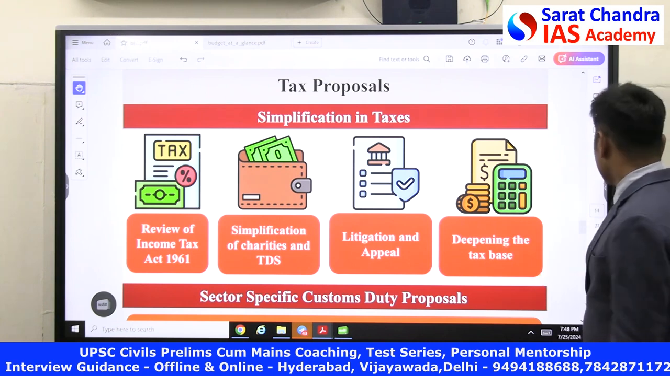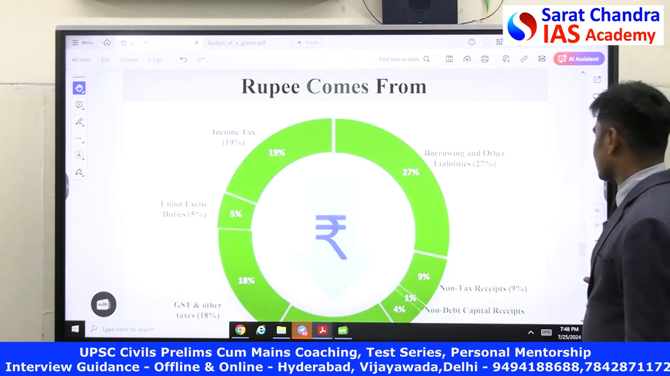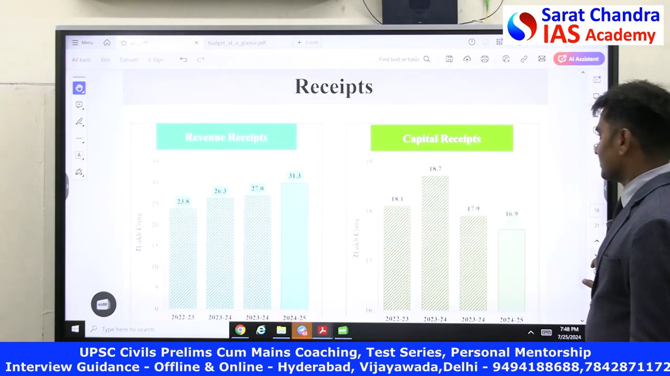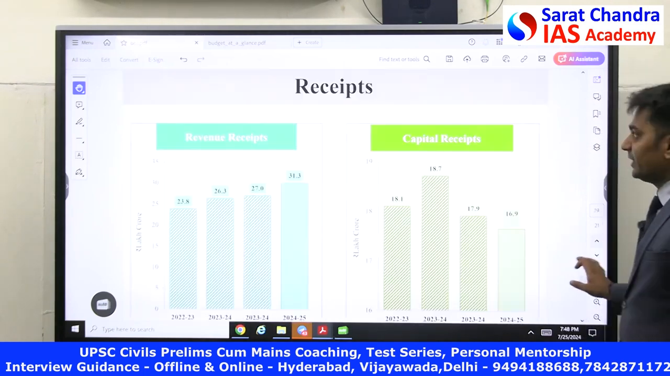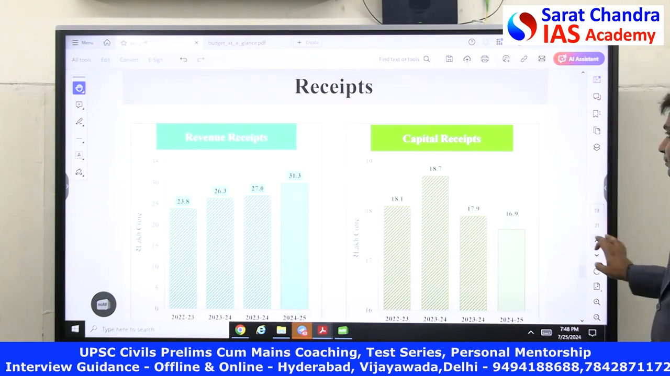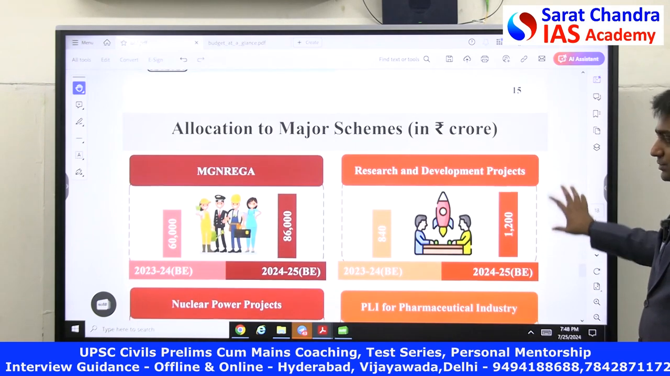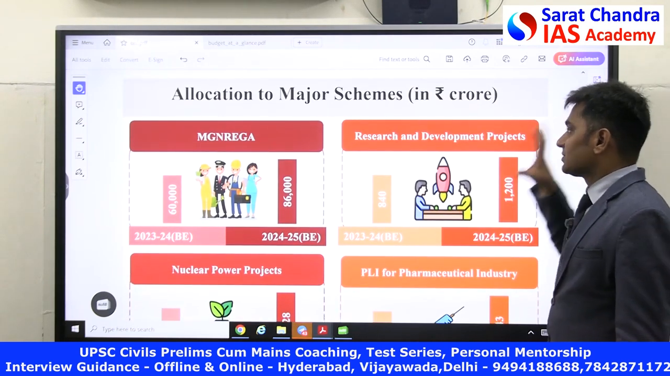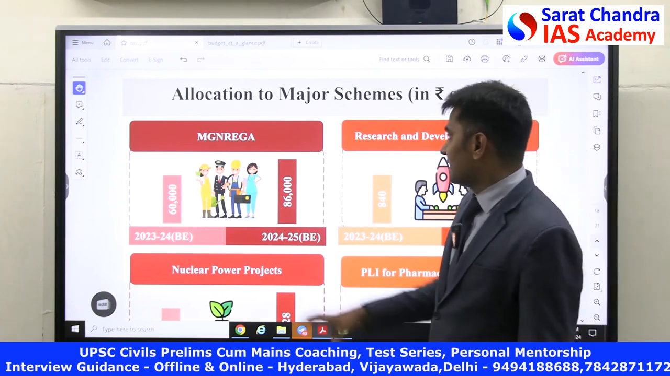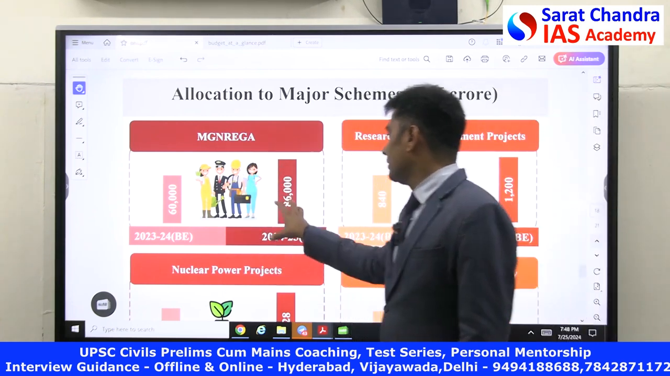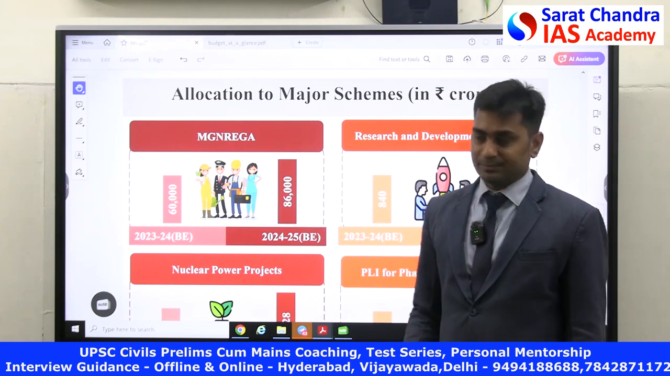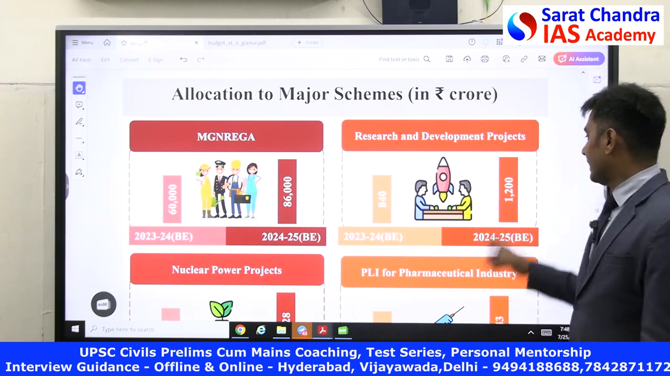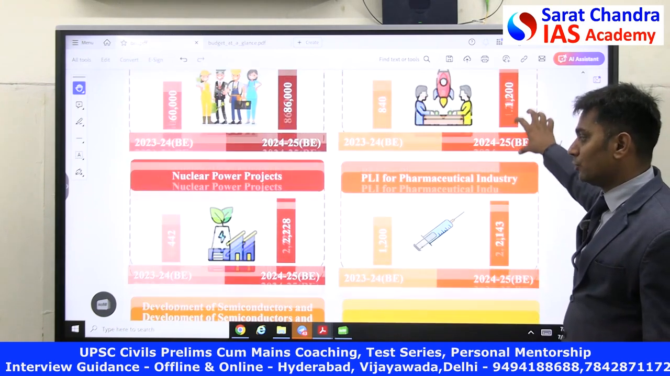This is tax proposals that Government of India has announced, direct tax proposals, where rupee is coming, where rupee is going, and what are the major allocations. First, let's look at what are the major allocations that Government of India has done, and then we can come across this. So, the major allocations for the schemes that Government of India has done is, for Manrega, they have given 86,000 crore rupees. For R&D projects, they have given 1200 crore rupees. For nuclear energy,